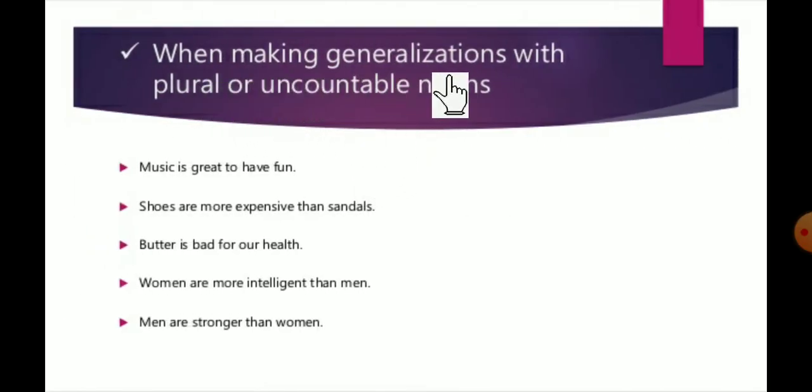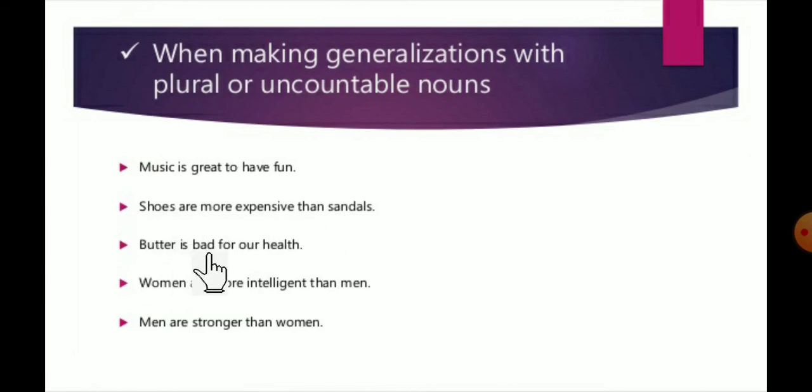When making generalizations with a plural or uncountable noun, we don't need any article. Music is great to have fun. So here "the music" or "a music" is not necessary. We can write directly, music is great to have fun. Shoes are more expensive than sandals.